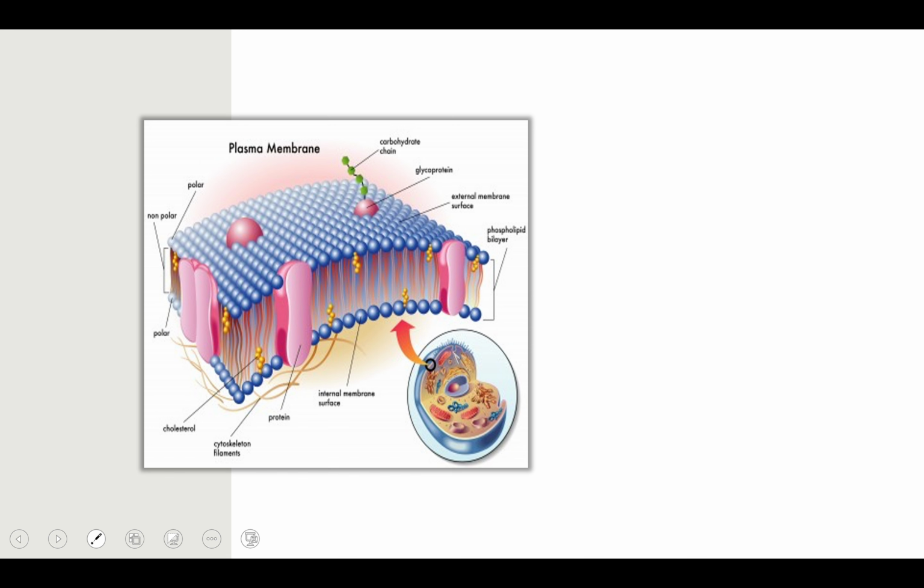This is one single layer which is made up of two layers of phospholipid. This is one and this is second. So it is called a biphospholipid or phospholipid bilayer, as you can see here. In this membrane, the proteins and the carbohydrates are embedded. There are two kinds of protein. One is integral protein, whereas the other one is peripheral protein. And there are carbohydrate chains which are present in the plasma membrane.